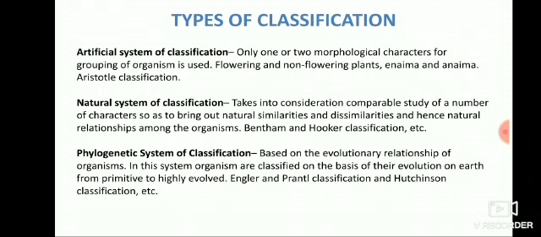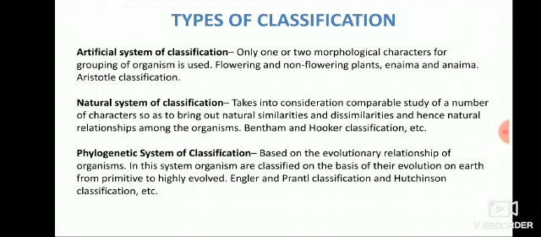And coming to the third system of classification, it is the phylogenetic system of classification. It is based on the evolutionary relationship of organisms. In this system, organisms are classified on the basis of their evolution on earth from primitive to highly evolved. Engler and Prantl classification and Hutchinson classification etc. are phylogenetic systems of classification. This classification deals with the evolutionary relationship.